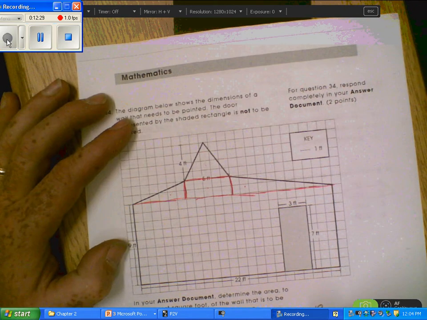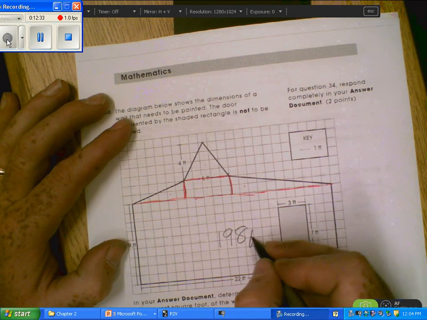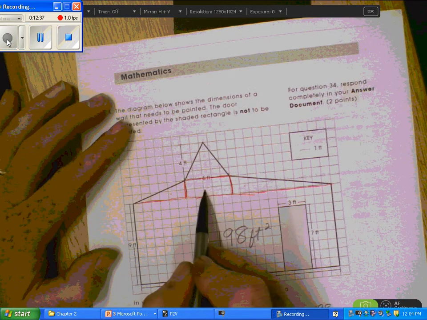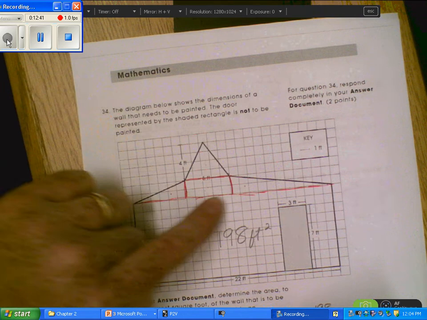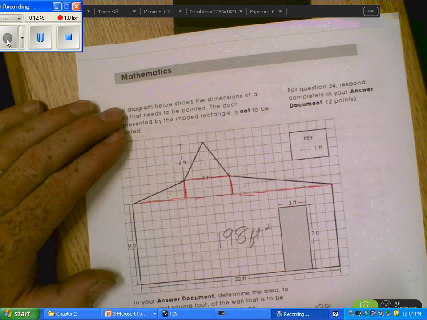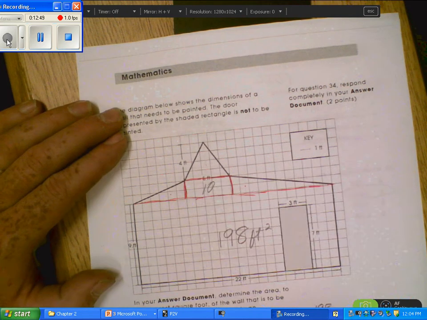That's 198. That's this area, and that's feet squared. And let's find the area of this rectangle. It's easy. It's 2 by, and we just have to count there, 2 by 5. That means it's 10, so this area right here is 10 feet squared.